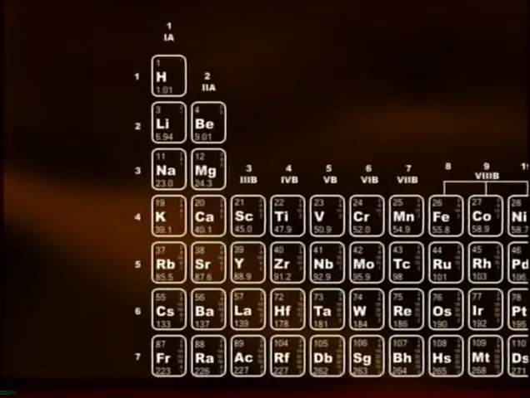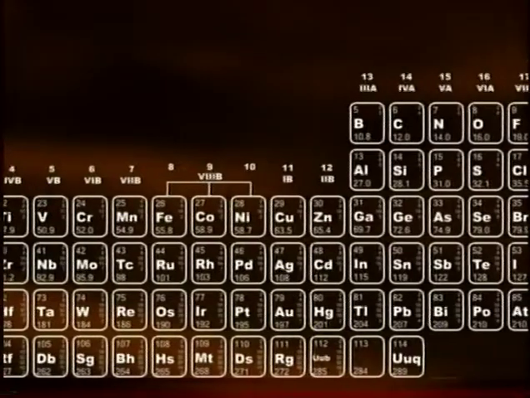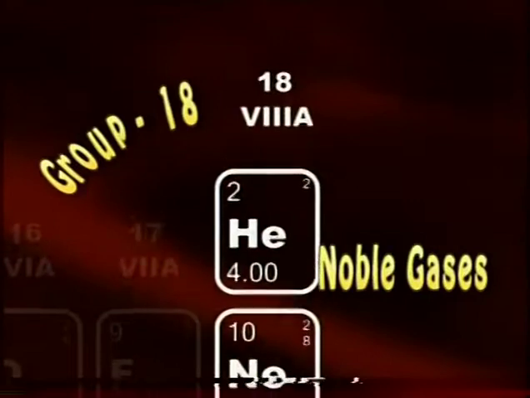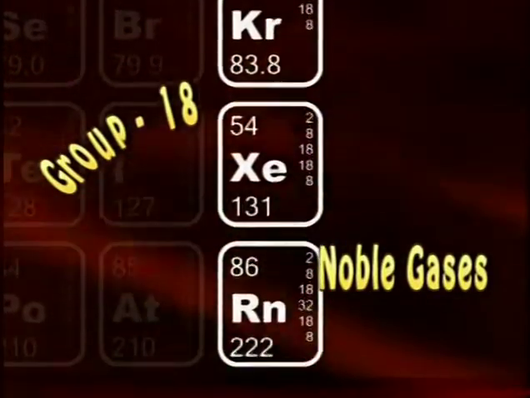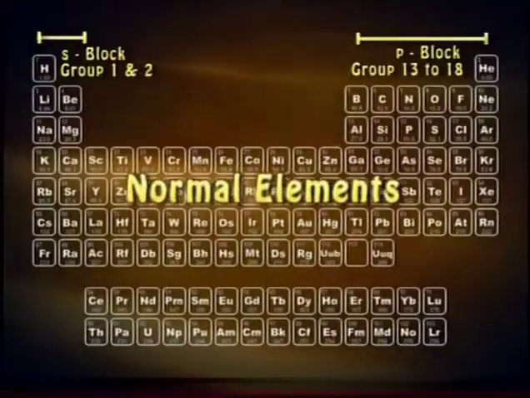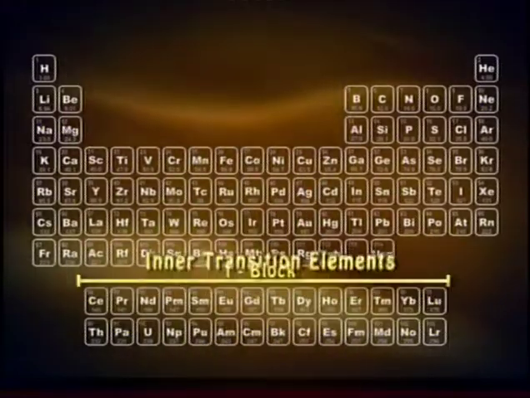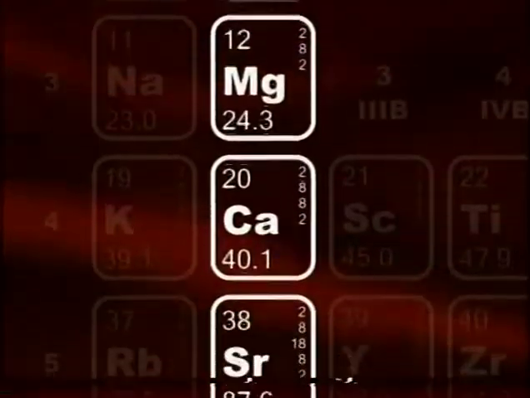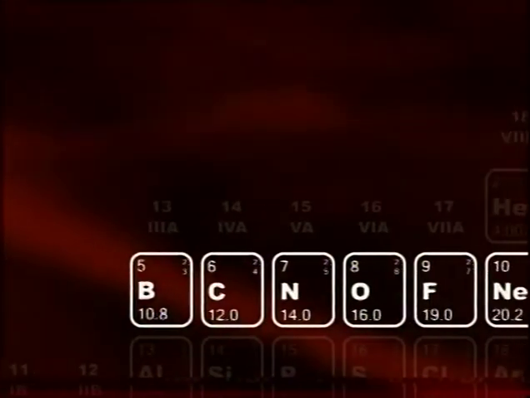On the basis of electronic configuration, elements are also classified in 4 major classes, that is noble gases, normal elements, transition elements, inner transition elements. So, properties of elements depend upon electronic configuration or valence electrons.